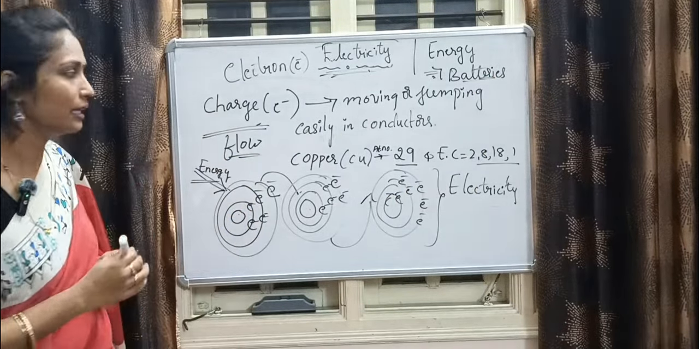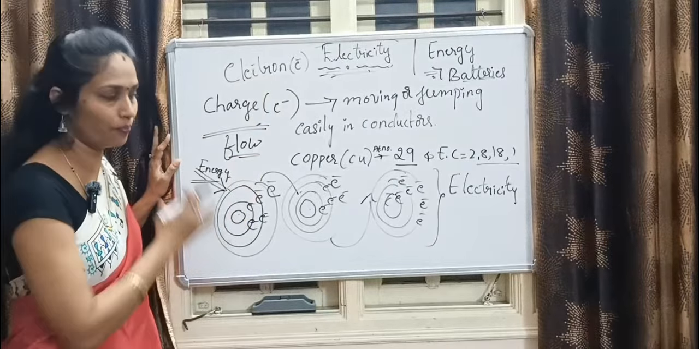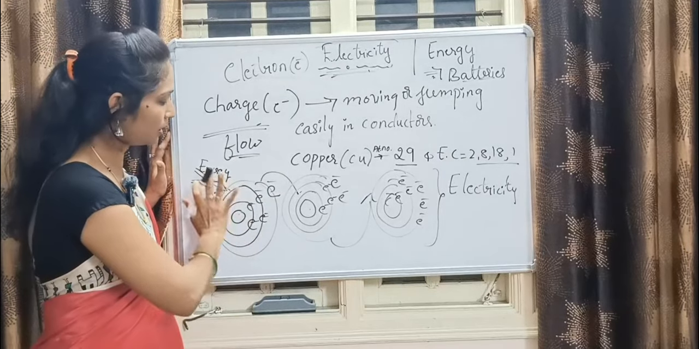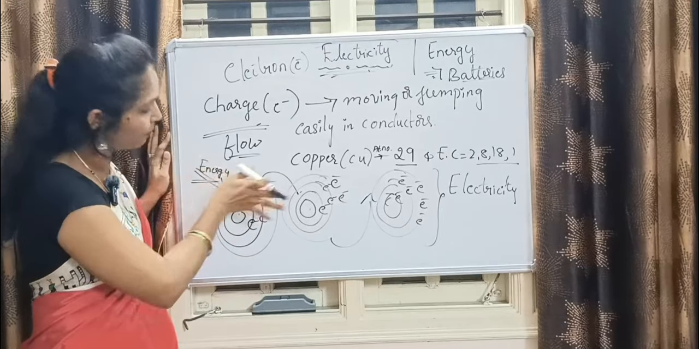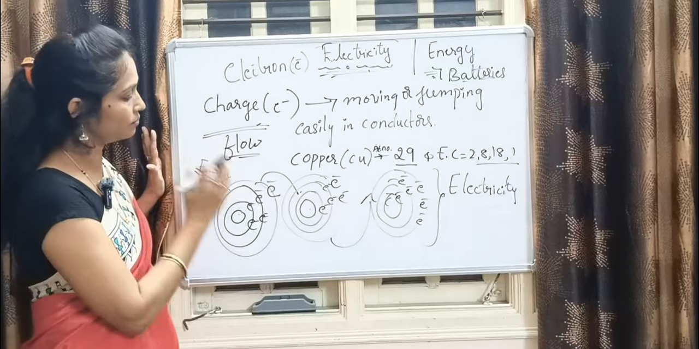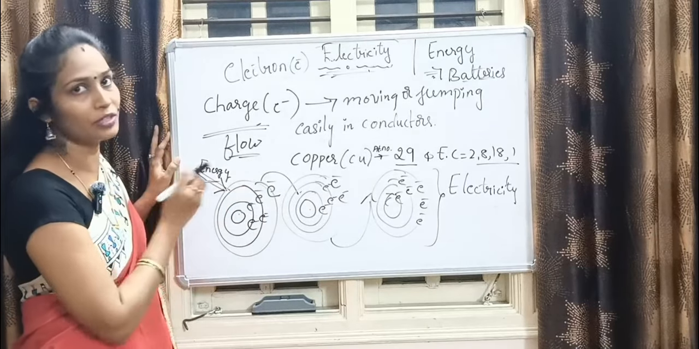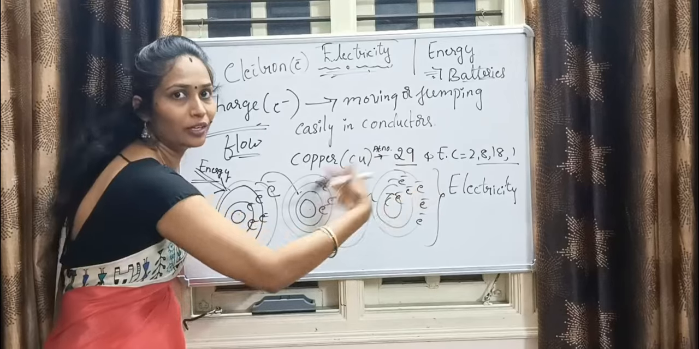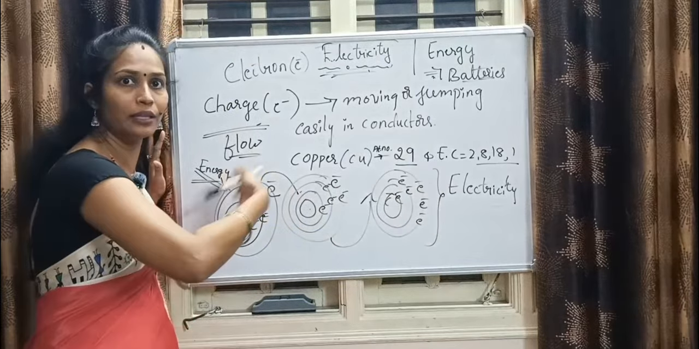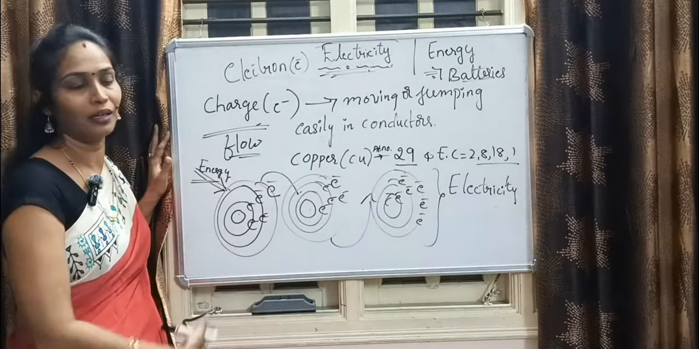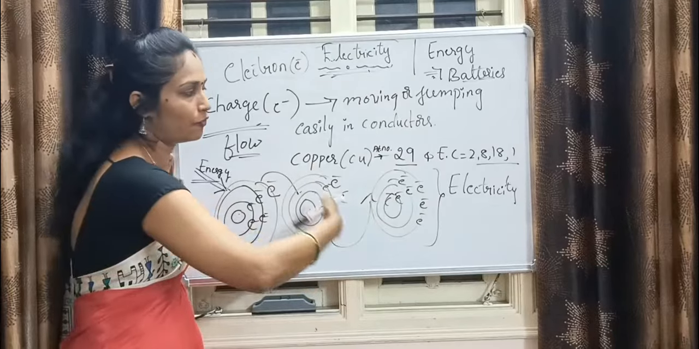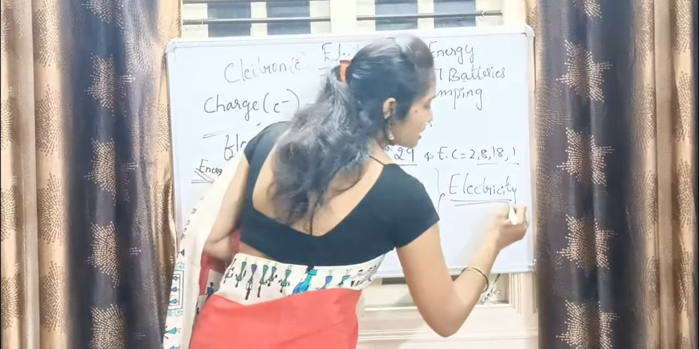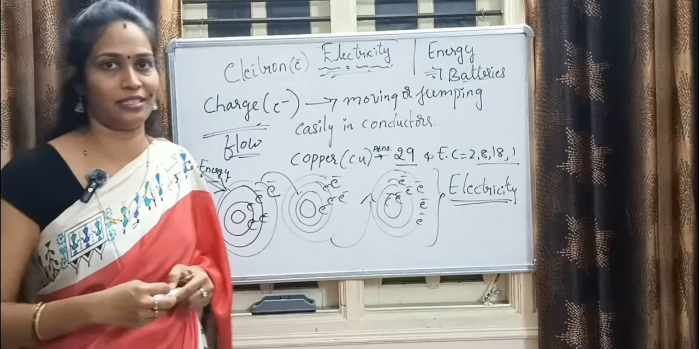We have to give an energy with the help of batteries. By this way, whenever the energy is supplied to any atom, the outermost shell which is holding an electron will jump from here to here, here to here, here to here, and there is a flow happening. That flow generates a concept called electricity.